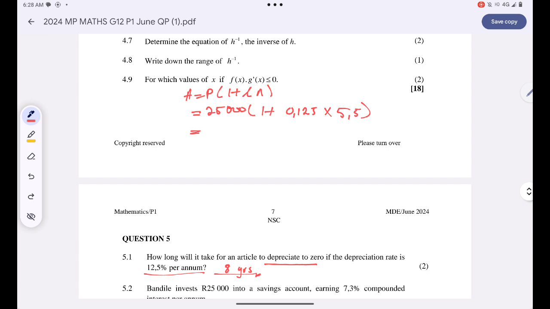Remember that, guys, I must always use years if ever I'm calculating using the effective rate of interest. Why? Because effective rate of interest simply means that interest is just calculated once a year.